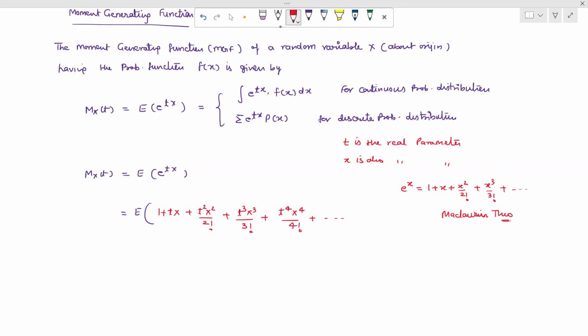The next term we can write as t raised to the power r x raised to the power r upon factorial r plus and so on.